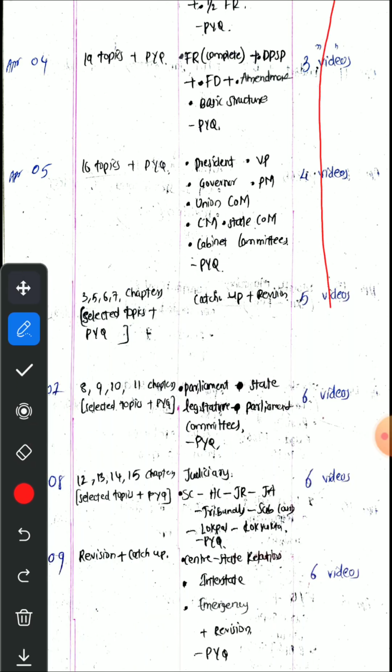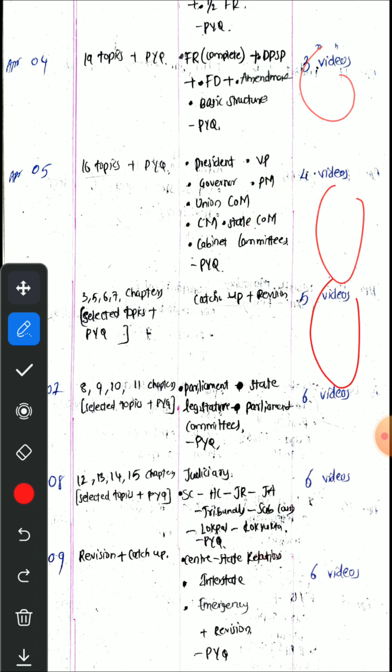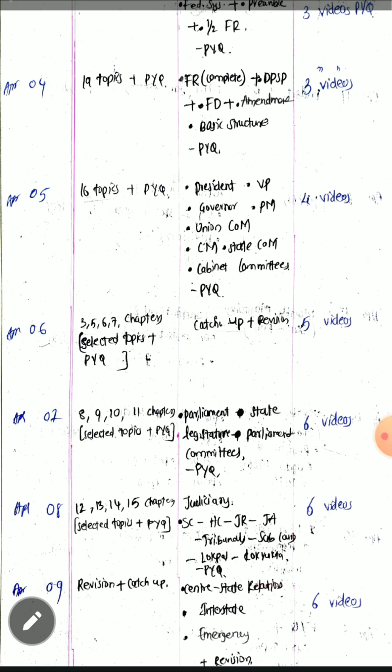You can see here I have increased the number of videos that we watch per day of CSAT, because it's very easy, the videos don't extend more than half an hour. Most of the videos are from 15 minutes to 20 minutes only, so we can watch even more than 3 or 4 or 5 or 6 videos. Okay, now the next thing we are going to do is,